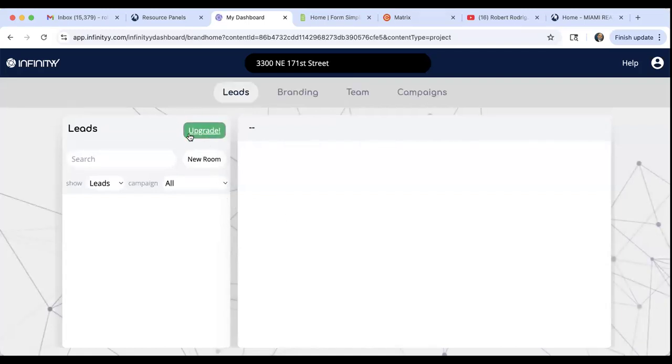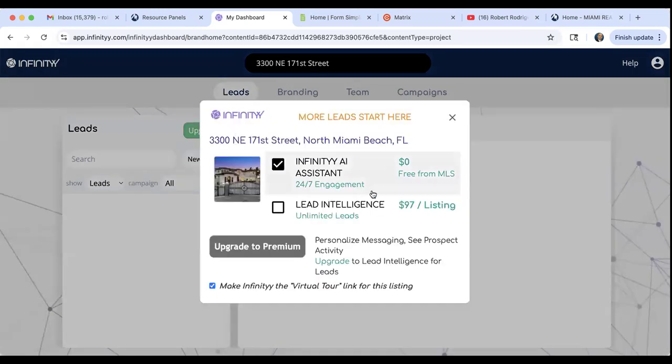Now, there is an upgrade feature, of course, like most of these services. Right here, for free, you're going to get the Infinity AI Assistant, but then there's the Lead Intelligence, which is $97 for the listing. You guys can always call them and see what it is that you're going to get for that $97 and decide whether you want to pay for it or not.